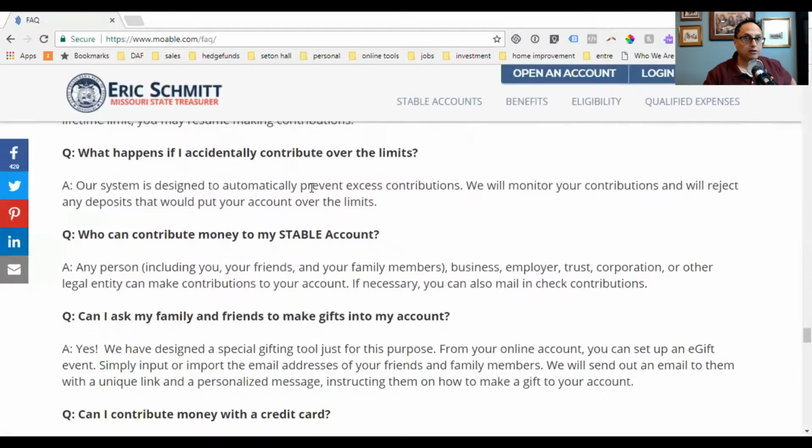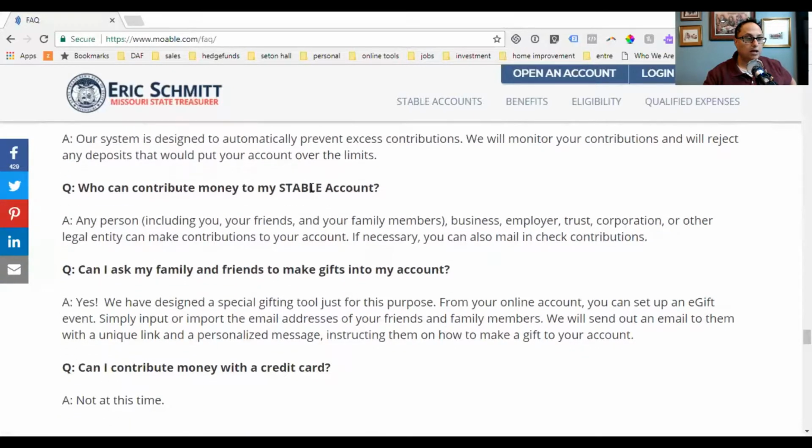What happens if I contribute over my limit? Who can contribute? Anybody can contribute. It's a basic gift. I'm going to make a point on that in just a moment. Now, you can have other people contribute, and what's nice is that this ABLE account that is run for Missouri residents allows you to set up something called an e-gift event. So you can upload email addresses of your friends and family, and an email will go out with a unique link and a personalized message.